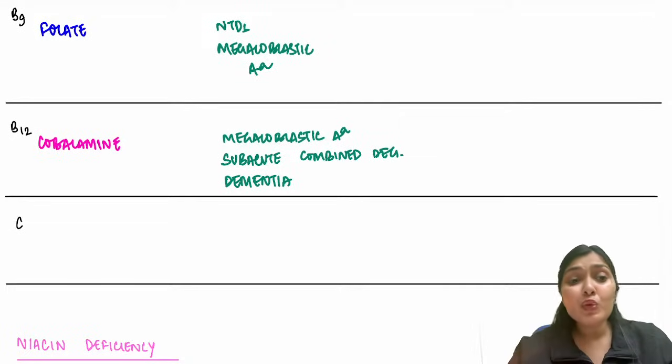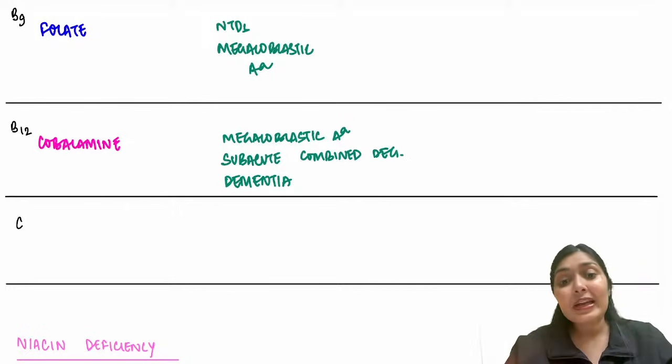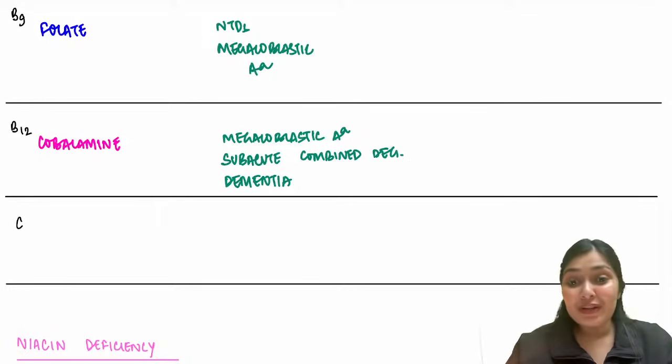If you are someone who is on a predominantly vegetarian diet, B12 is negligible in it. So there are very high chances that vegetarians can have B12 deficiencies, and as a result they can have megaloblastic anemia and dementias. And if you are someone who is preparing for competitive exams like NEET PG, INICET, and if you are vegetarian, please go get your vitamin B12 levels checked, because B12 deficiency sometimes can also cause undue anxiety and depression. So it's very important that you have B12 included in your diet.